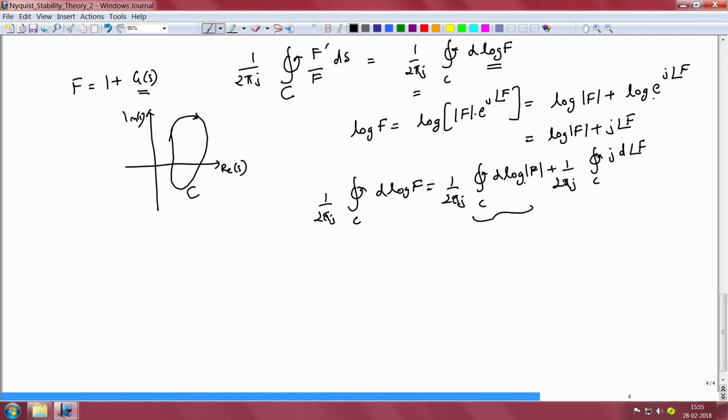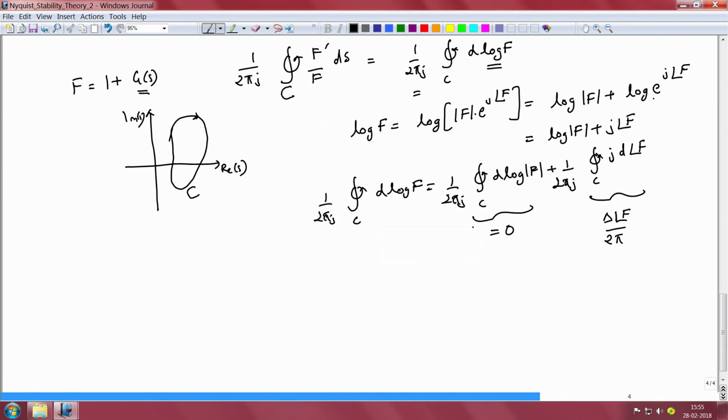Therefore d log of magnitude of f integrated over the contour will be equal to 0. The other integral will not be 0; d of angle of f will be the net change in angle of f, which I shall call delta of angle of f, and I have the term j in the numerator rather than the denominator. So by cancelling those I would get this to be equal to delta of angle of f divided by 2 pi.